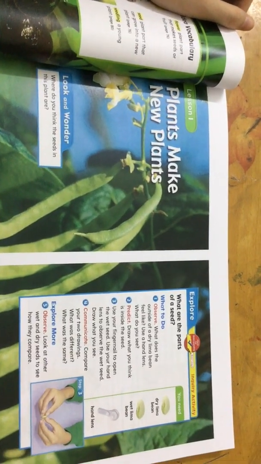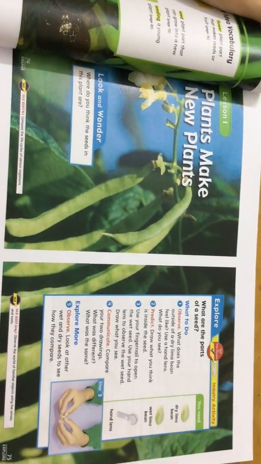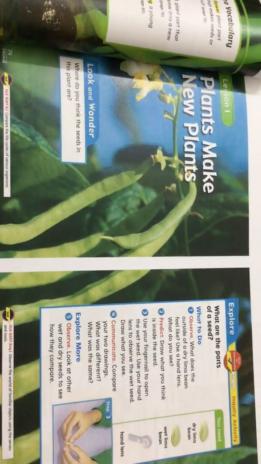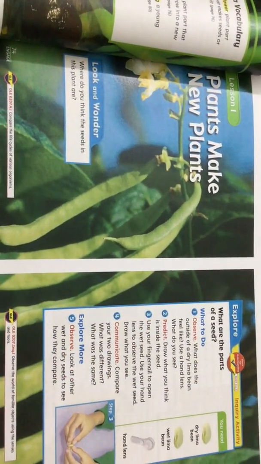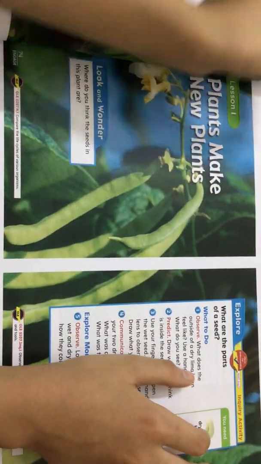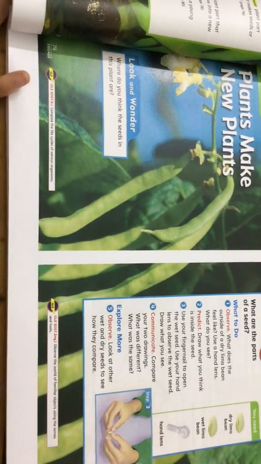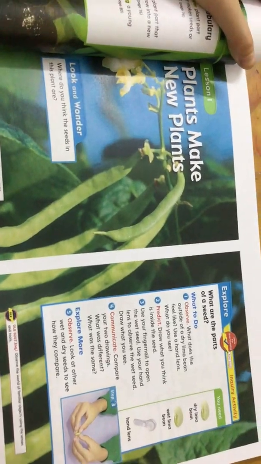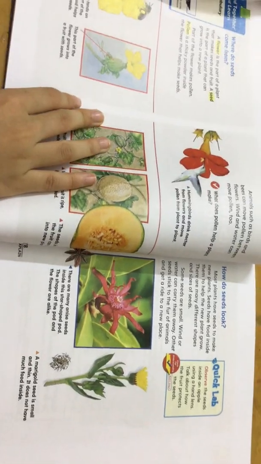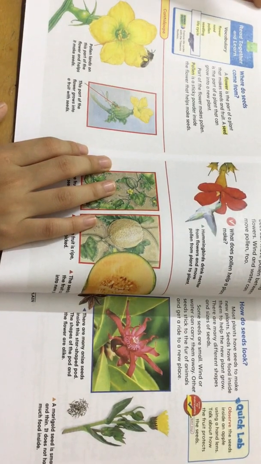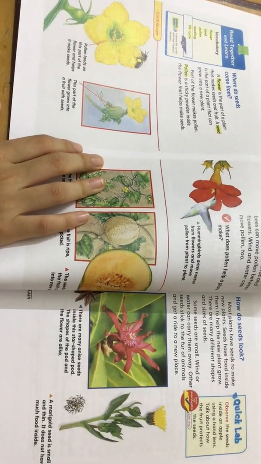Ooh, plants make new plants? Are you sure? Let's read about it. Look and wonder. What is it? These are beans. Where do you think the seeds in this plant are? Vocabulary: flower, seed, pollen, seedling, life cycle.